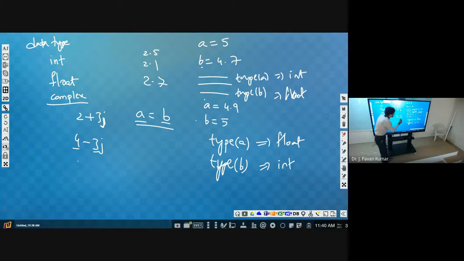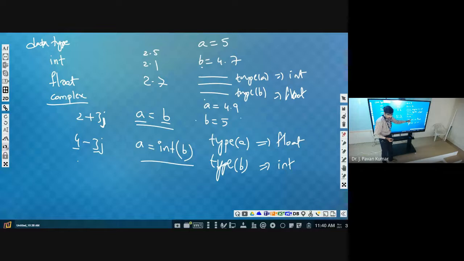But if we want to keep A as integer only, then we have to convert this B into integer. For that we will use int of B, so that whatever value we specify will be converted to integer and then assigned to A, so that A's type will be integer only. Got it?